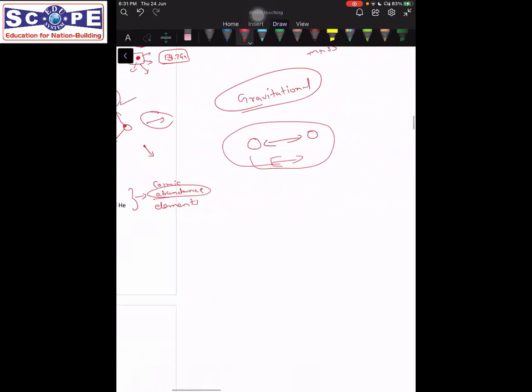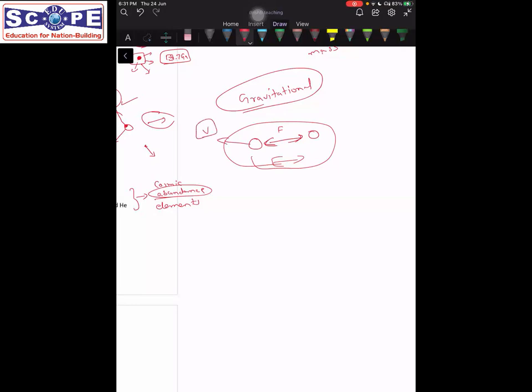But then, this gravitation provides an acceleration, right? An attractive force must provide a deceleration. For example, if this object is trying to move away with a velocity v because of the Big Bang, but an attractive force is pulling it in the opposite direction, right? So this velocity must be decreasing, but what we find in evidence is that this velocity is actually increasing. That means that this force is not sufficient.